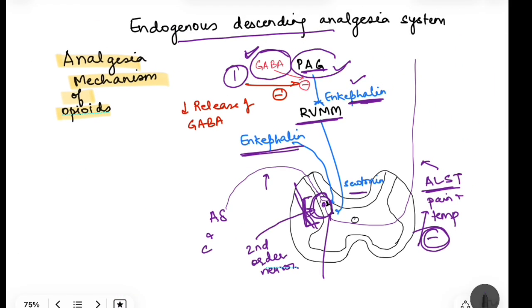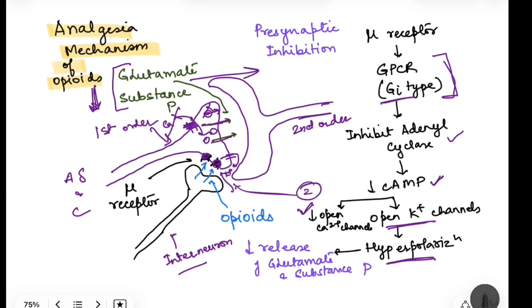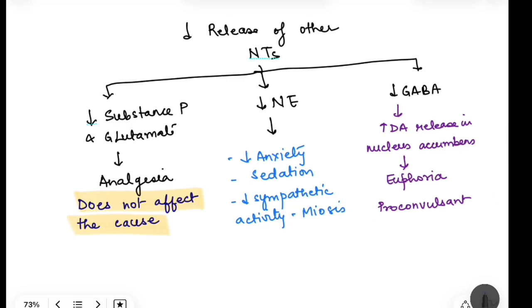Here at the periaqueductal gray matter, basically they are activating this endogenous descending analgesic system. They are also inhibiting the transmission of the impulse at the first order neuron level. Right. In fact, there are certain actions in the cortex as well which decrease the perception of pain. Okay. So, this we have discussed that it decreases the release of substance P and glutamate, and this leads to analgesia, and obviously activation of the periaqueductal gray matter causing release of enkephalins. So, that decreases the perception of the pain.